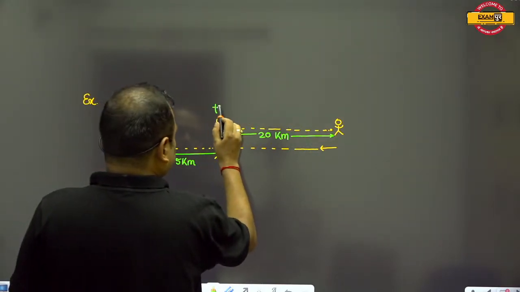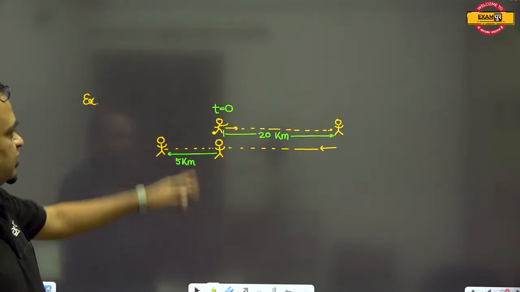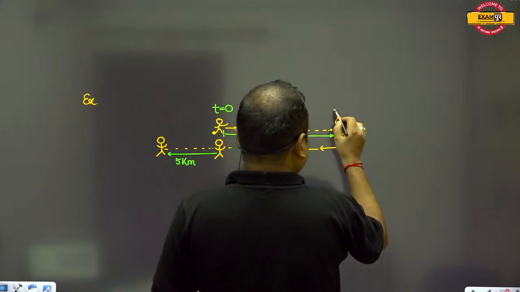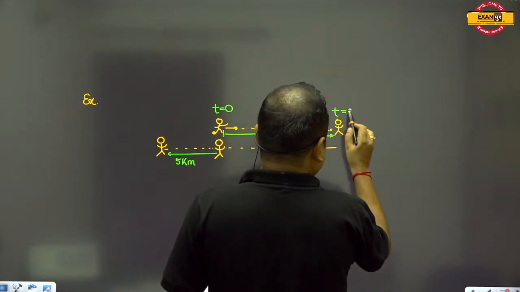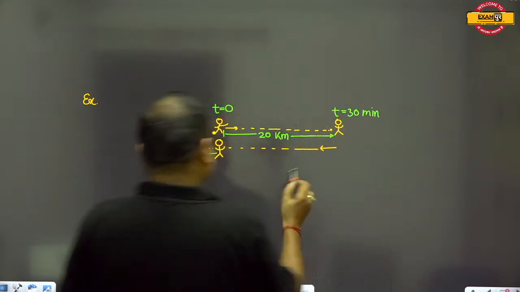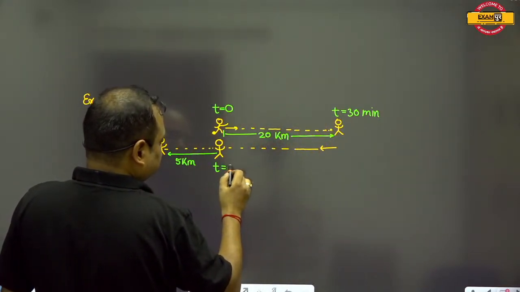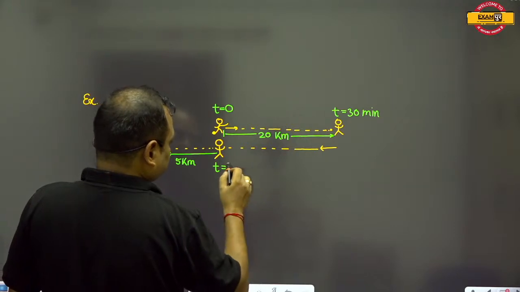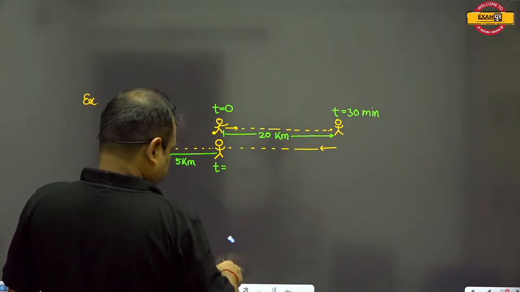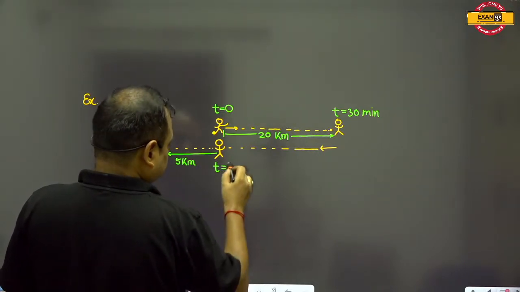Suppose the time when he started motion was t equal to 0, and when he reached the mall, the time was 30 minutes. Then he returned, and the time taken was 1 hour, which is 60 minutes.